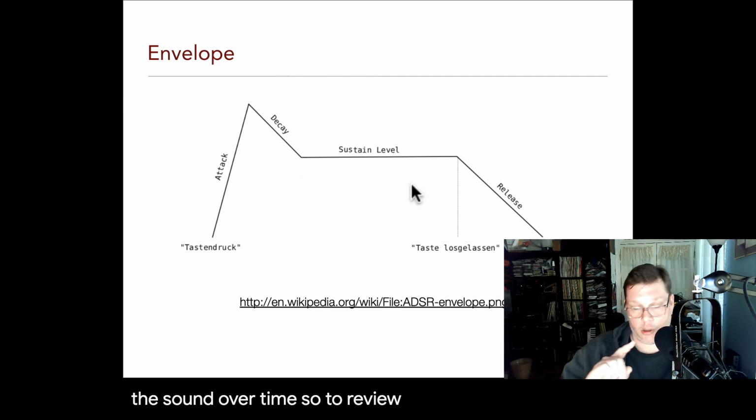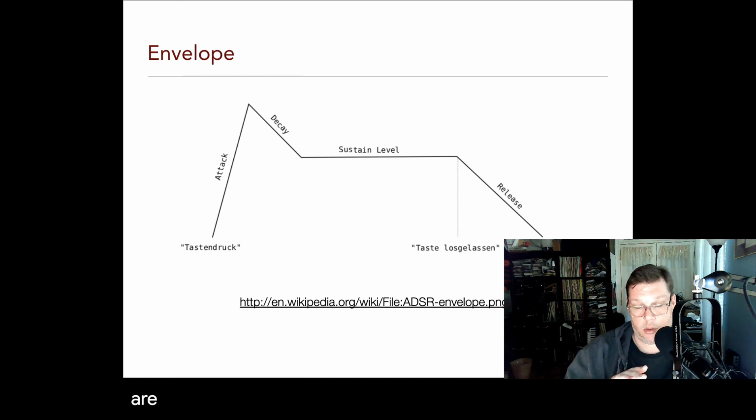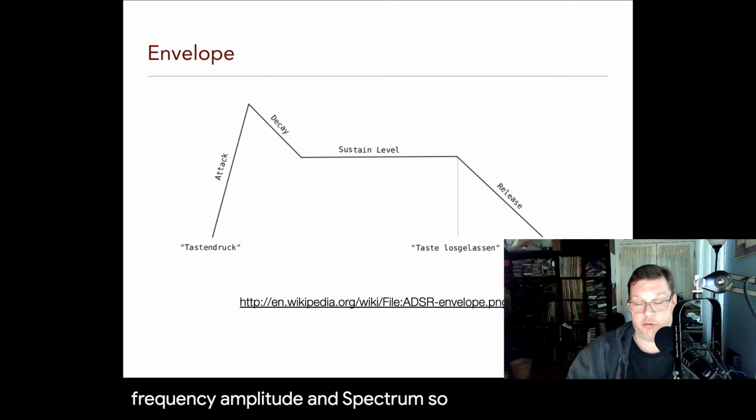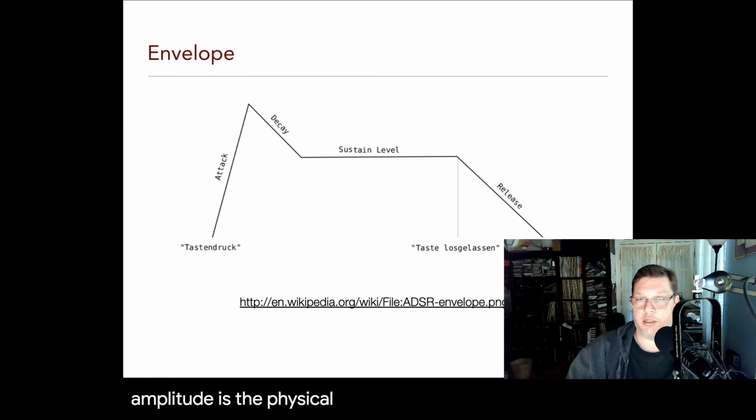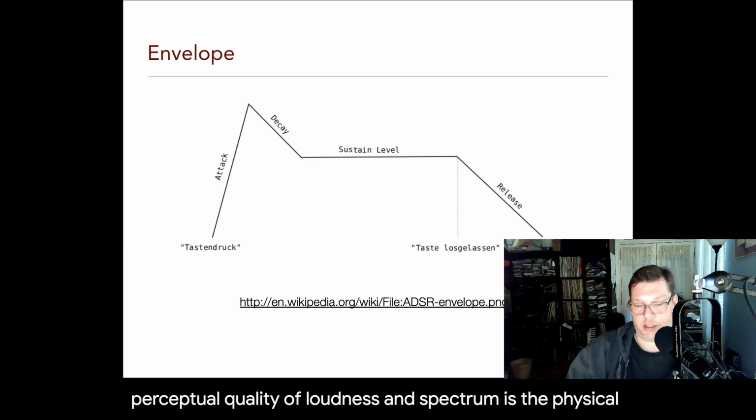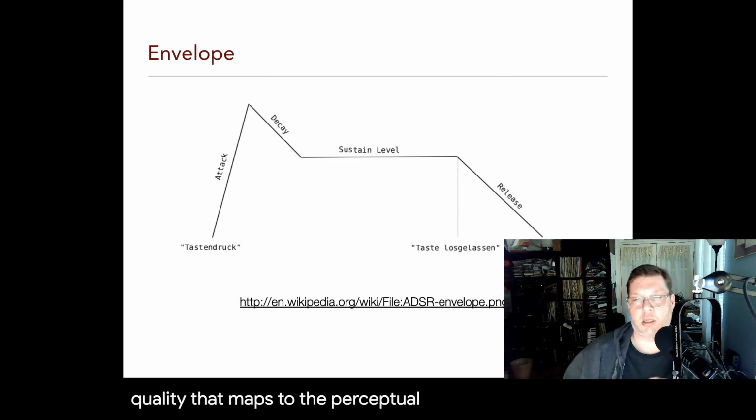So to review, our perceptual qualities are pitch, loudness, timbre. Our physical qualities are frequency, amplitude, and spectrum. So frequency is the physical quality that maps to the perceptual quality of pitch. Amplitude is the physical quality that maps to the perceptual quality of loudness. And spectrum is the physical quality that maps to the perceptual quality of timbre.